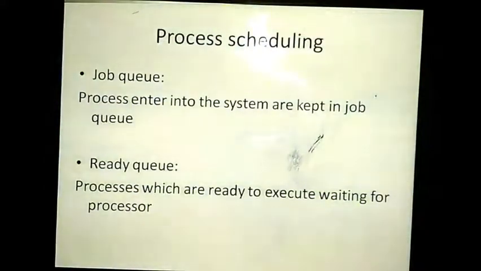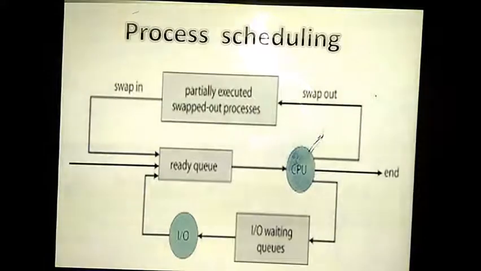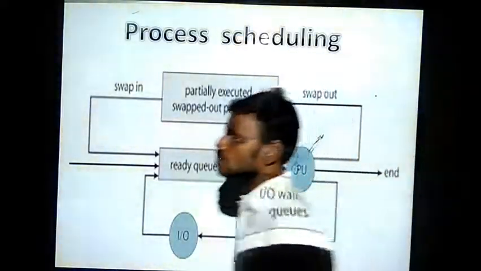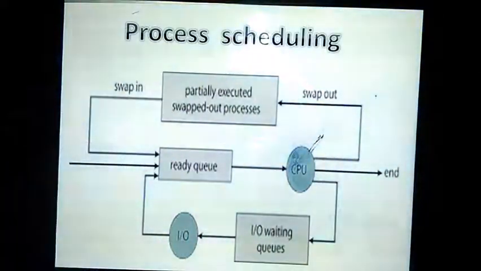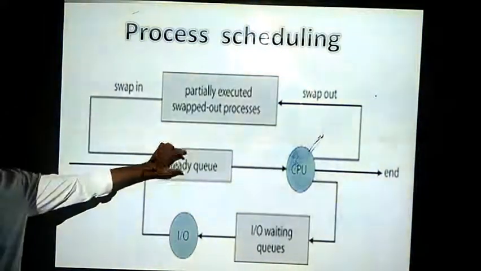In order to understand how the scheduling is processed, we need to follow this. For a successful process scheduler, we put all the jobs, all the processes, in the job queue, so that when they are ready, they are sent into the ready queue.